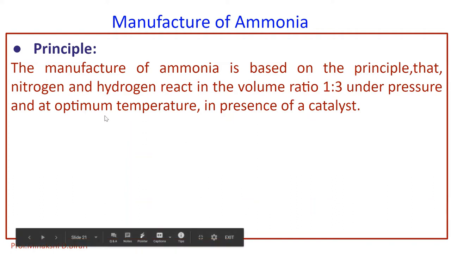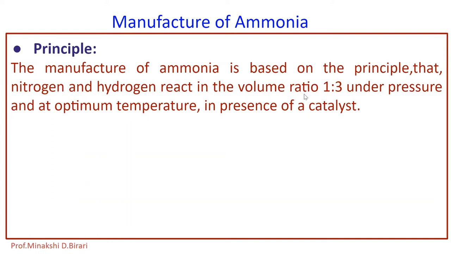So we should remember these: nitrogen and hydrogen both react in the volume ratio 1:3 under the pressure and at optimum temperature in presence of a catalyst to manufacture ammonia. So that is the principle involved in Haber process and also in modified Bosch-Haber process.